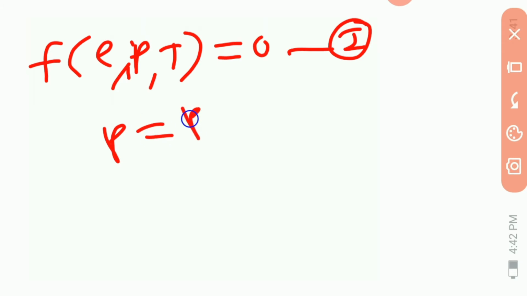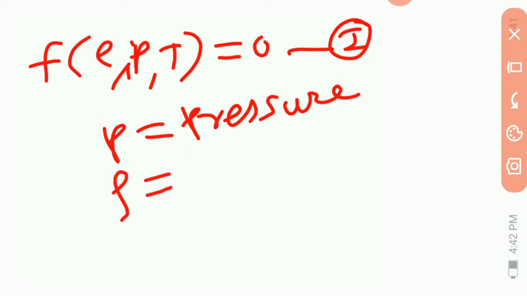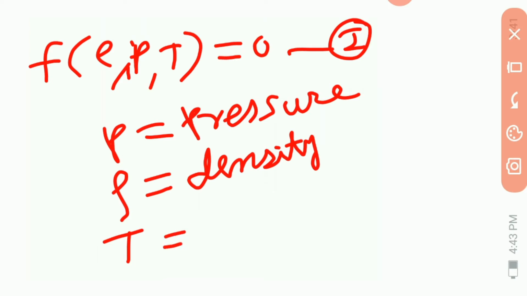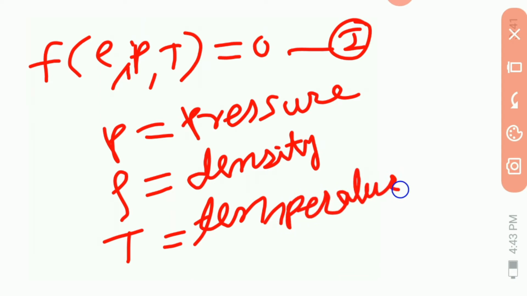Rho is a density. And this T is a temperature.